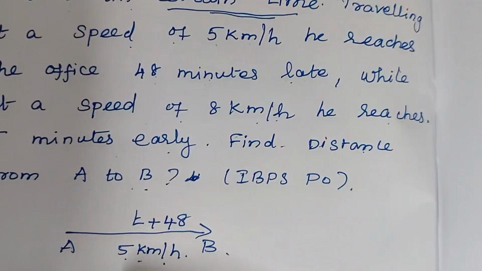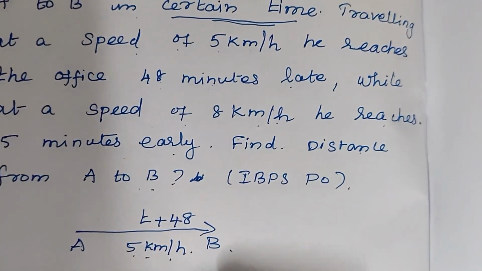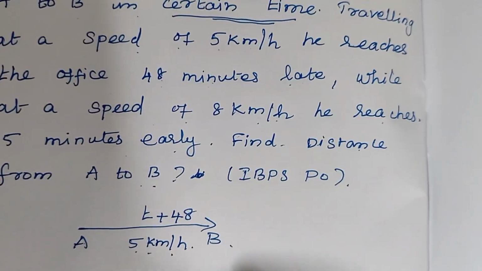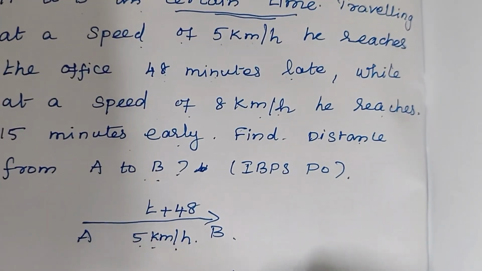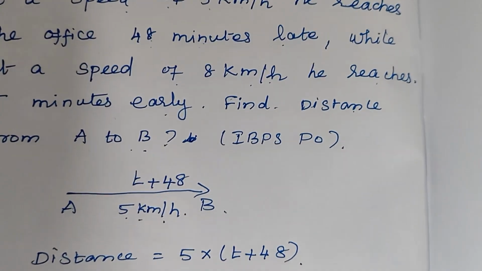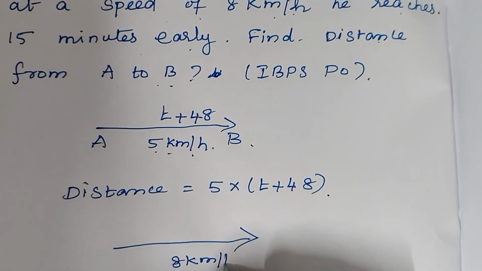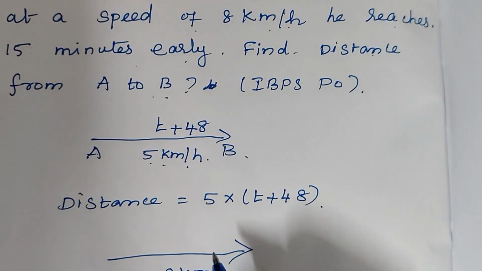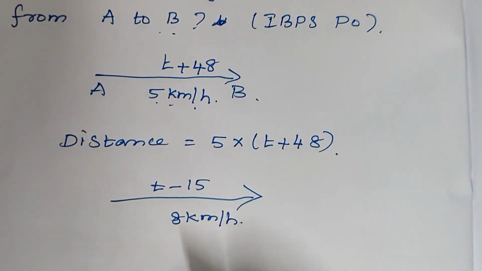So distance from A to B equal to 5 into T plus 48. In the same way, next, this 8 km per hour. If it is 8 km per hour, then 15 minutes earlier. Therefore, what is the time taken? T minus 15.